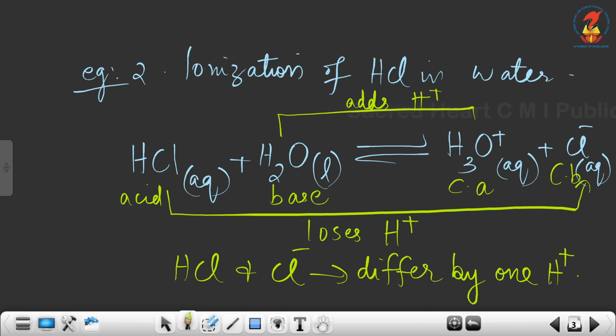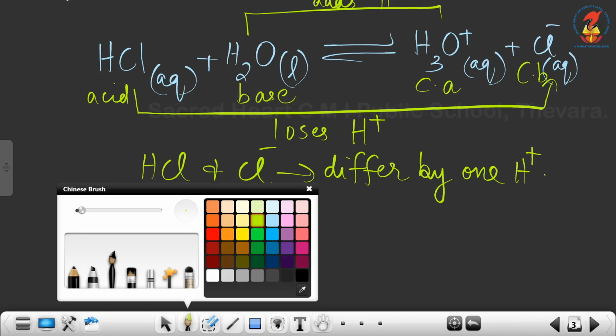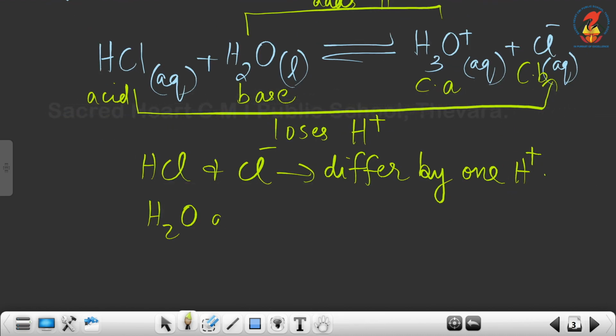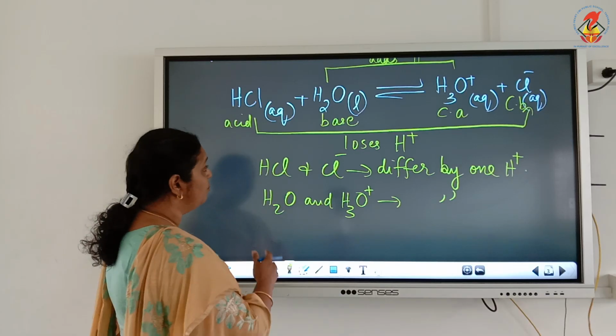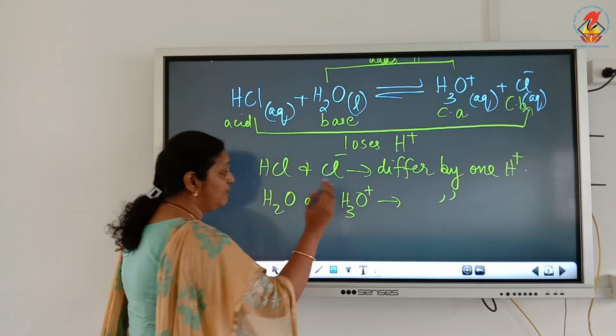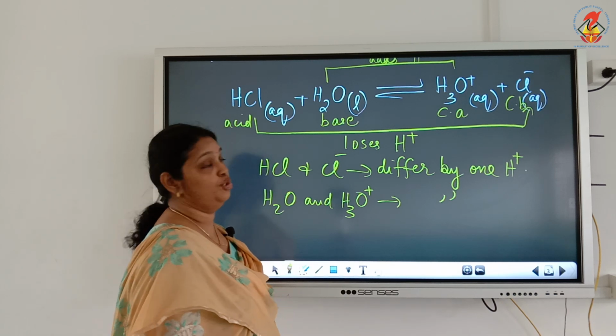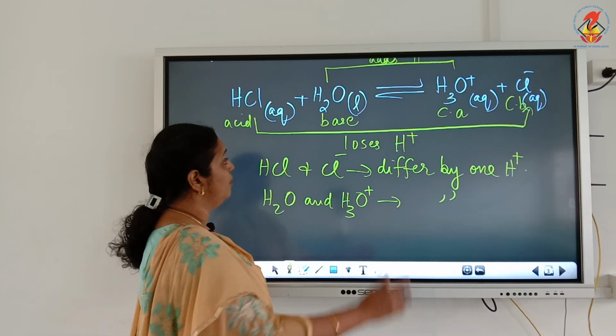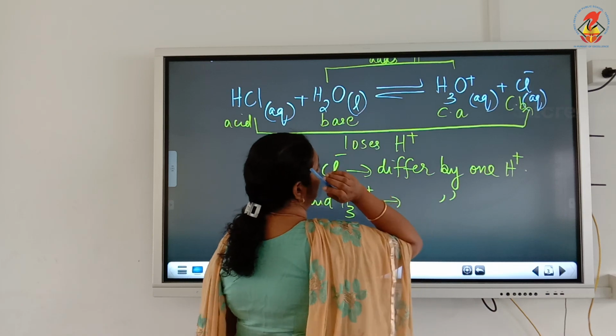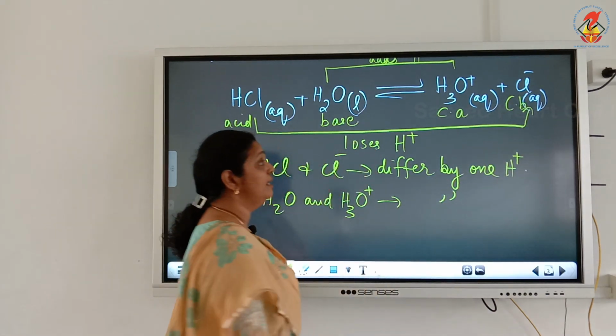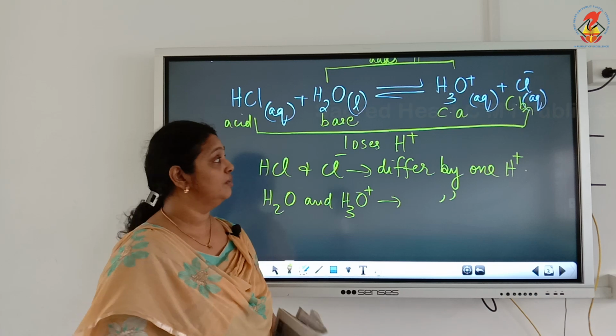So here the next conjugate acid base pair is H2O and H3O plus, and you can say they are another conjugate acid base pair because they also differ by one proton. And here H2O is the conjugate base of acid H3O plus and H3O plus is the conjugate acid of the base H2O. Okay, and you can see the conjugate acid has one extra H plus and conjugate base has one less H plus ion. So this is another example.